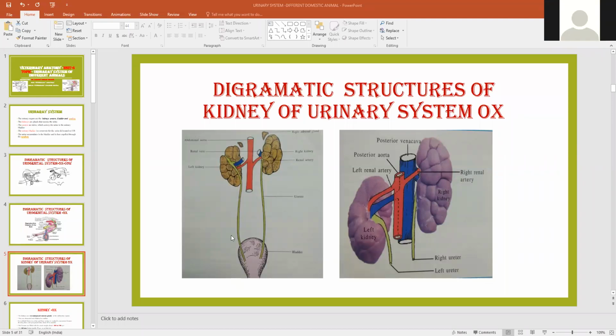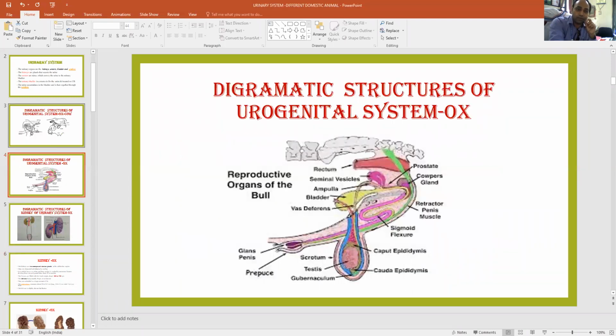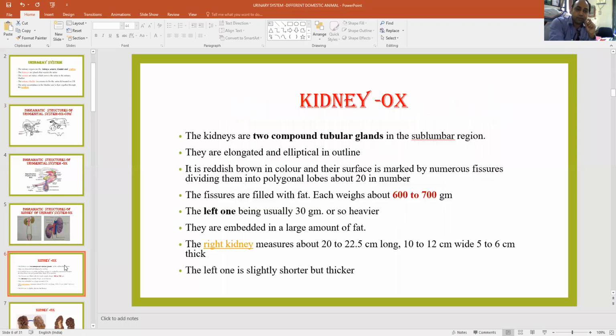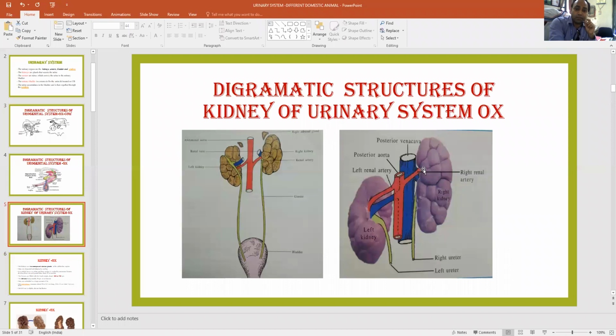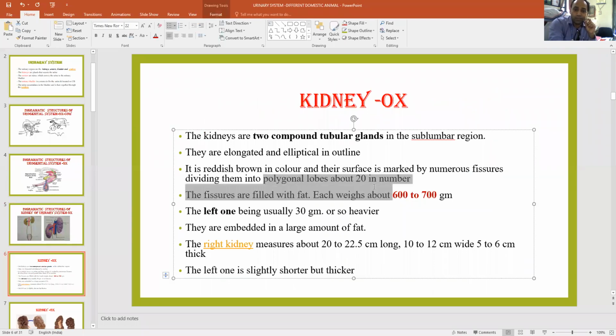So I think you have an idea about the locations and the normal structure of the kidney. We have already discussed that kidneys are two compound tubular glands in the sublumbar region. Sublumbar region means below the lumbar vertebra, here below the lumbar vertebra. They are elongated, elliptical in outline and reddish brown in color, and their surface is marked by numerous fissures dividing it into polygonal lobes, about 20 in number in general.